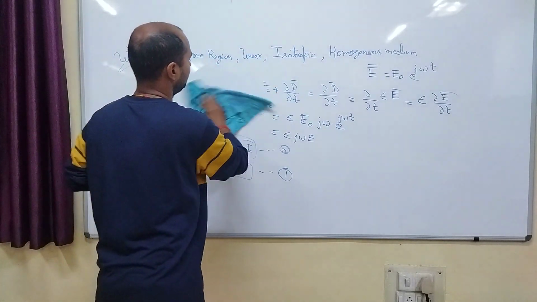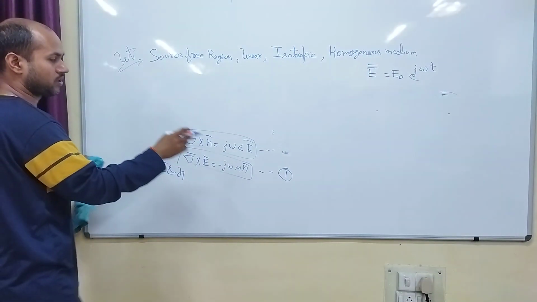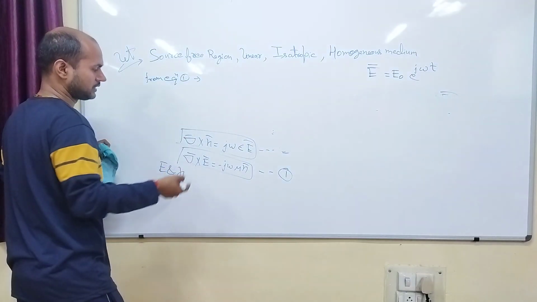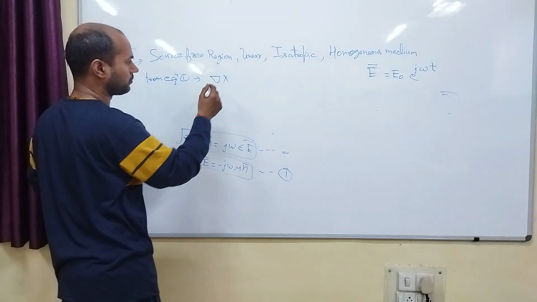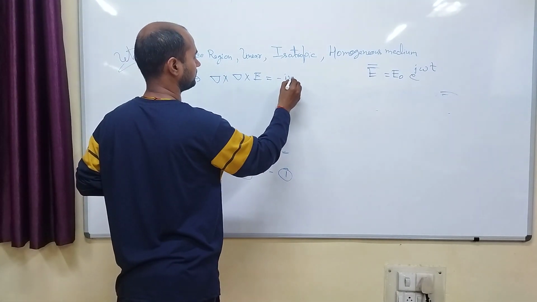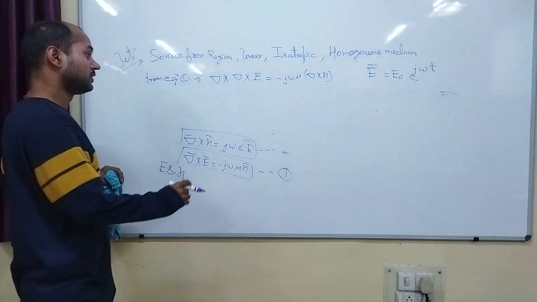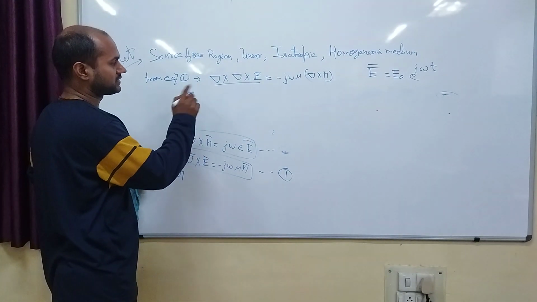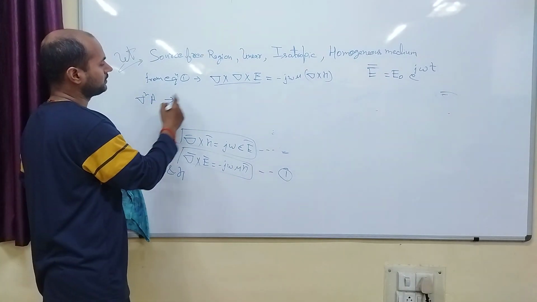So here we will take del cross of equation 1, again operating a del operation, del cross E. I have already defined in my earlier video the Laplacian vector. What is Laplacian vector? Del cross del cross A. Right. So from there we can write it.